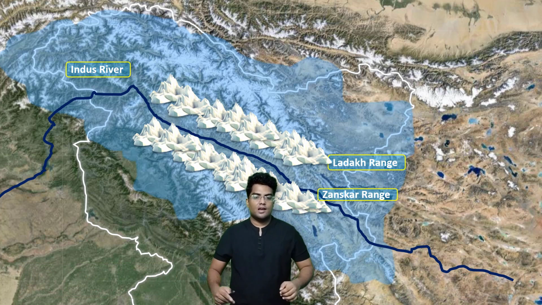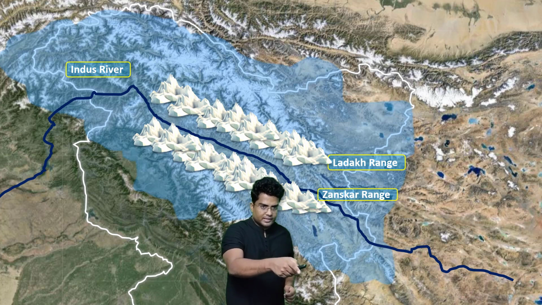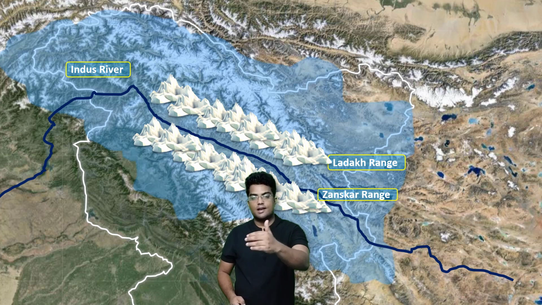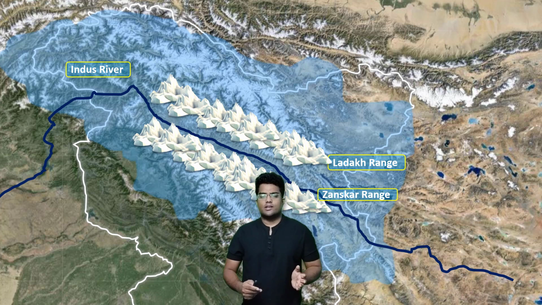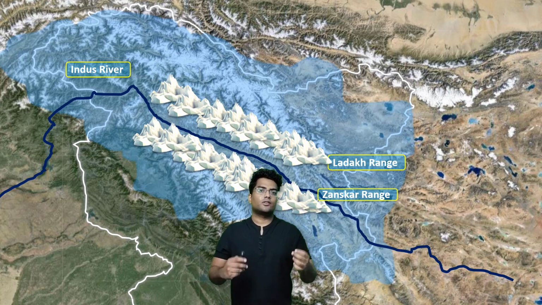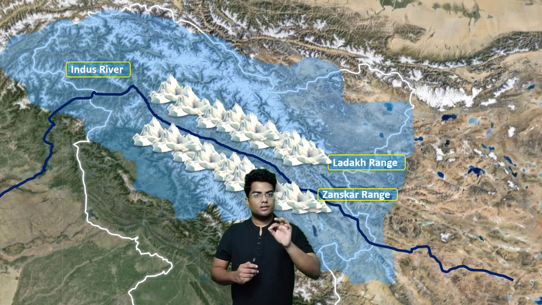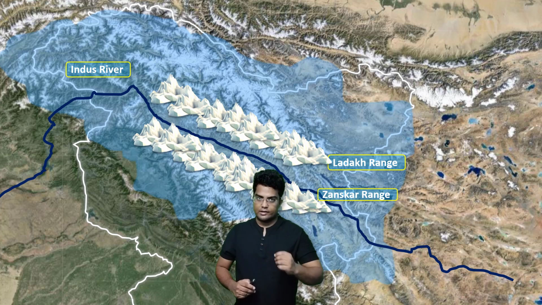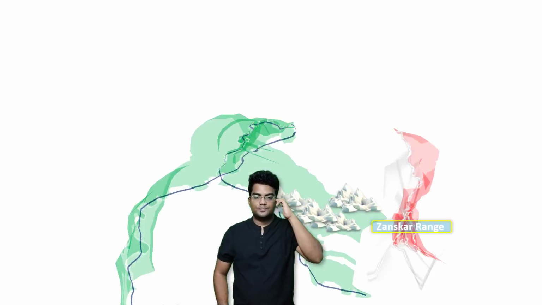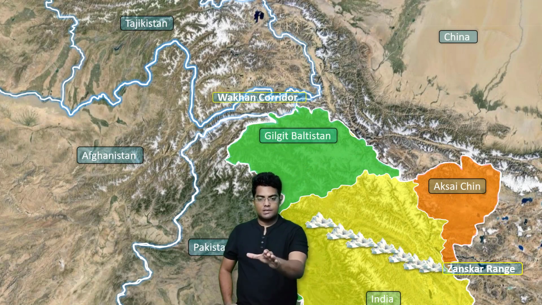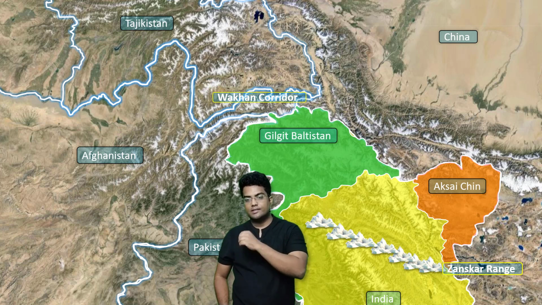In UPSC or any exam, it asks, what is that river which splits the Ladakh Range and the Zanskar Range? The answer is the Indus River.